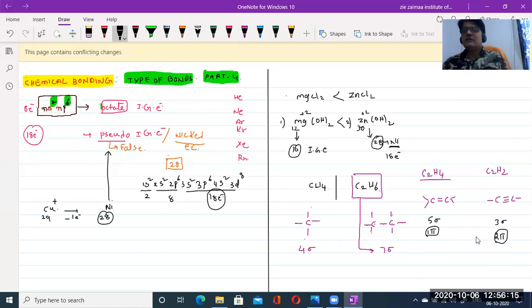Which one is highly reactive comparing the pi bonds? First let us get the stability. With an increasing number of sigma bonds, more stability is there. But with an increasing number of pi bonds, it is inversely proportional, the least stable. And obviously it has the least number of sigma bonds.